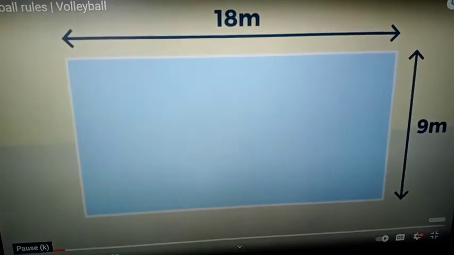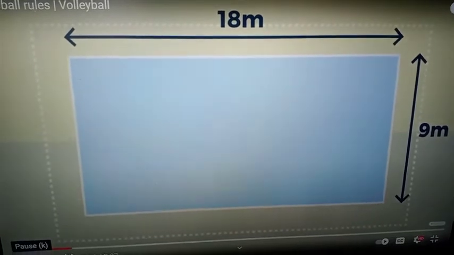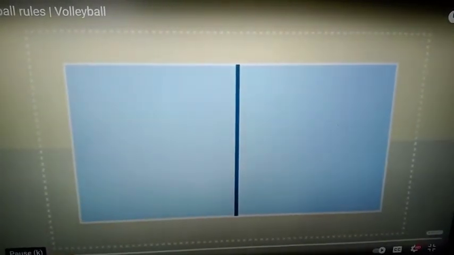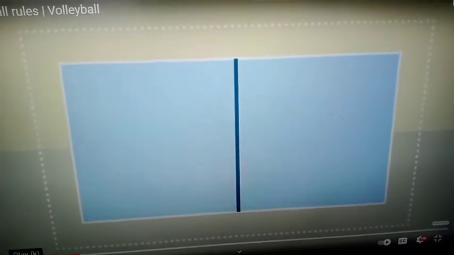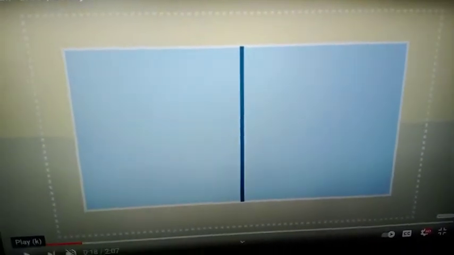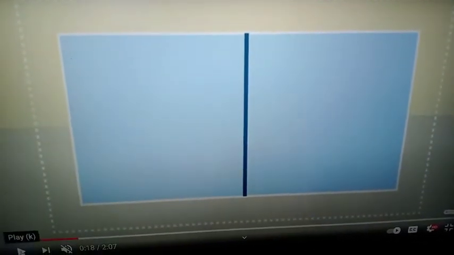See, I will show, here like this rectangular court. It is 18 meters long and 9 meters wide. That is the center line, dividing it into two halves.